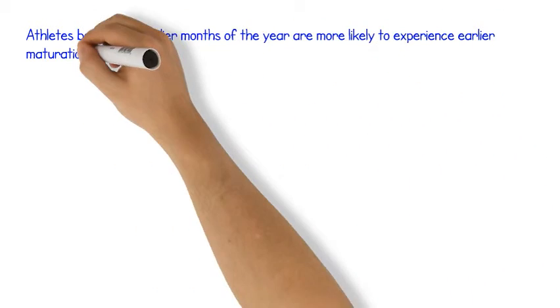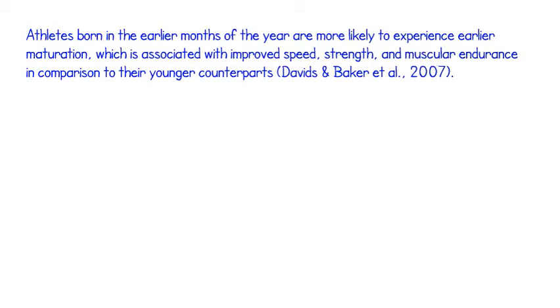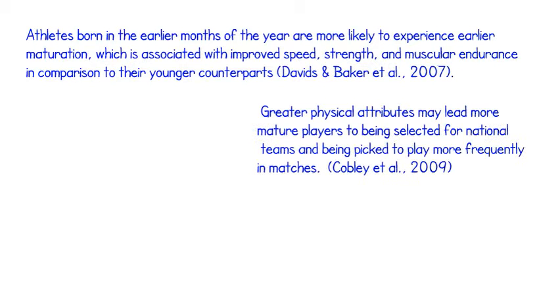According to Davis and Baker et al., athletes born in the earlier months of the year are more than likely to experience early maturation, which is associated with improved speed, strength and muscular endurance in comparison to their younger counterparts. Carrying on from this, Cobley et al. say greater physical attributes may lead to more mature players being selected for national teams and being picked to play more frequently in matches.